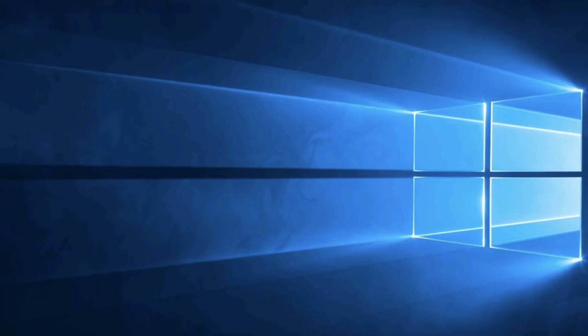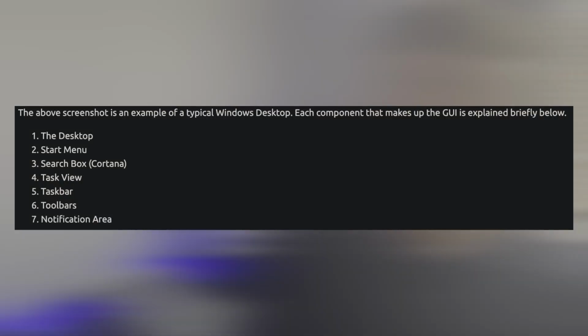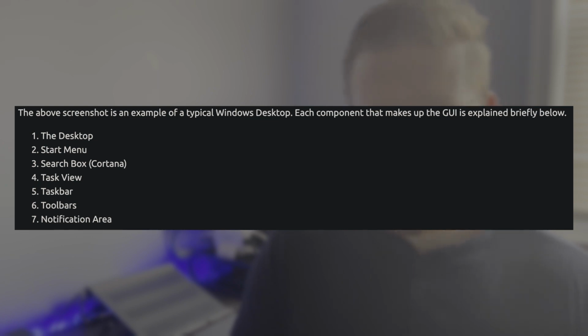So it's frightening. Now, real quick, let's walk through the GUI, and you're probably familiar with the GUI, so we're just gonna fly through it. But the main things to keep in mind are, of course, the desktop, the start menu, the search box, the task view, taskbar, toolbars, and the notification area. Again, you're probably already very familiar with what these are, but you can actually personalize your desktop using the settings. The start menu is where you're gonna find pretty much anything that's on your machine.